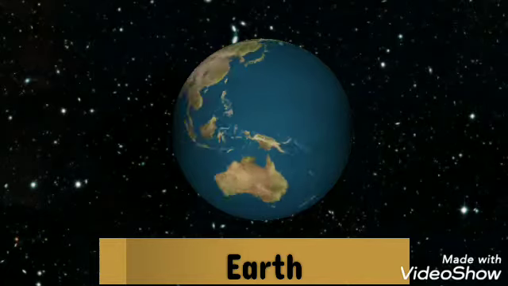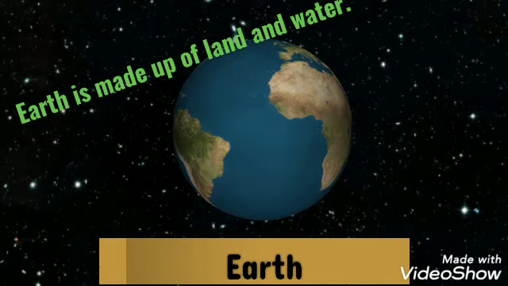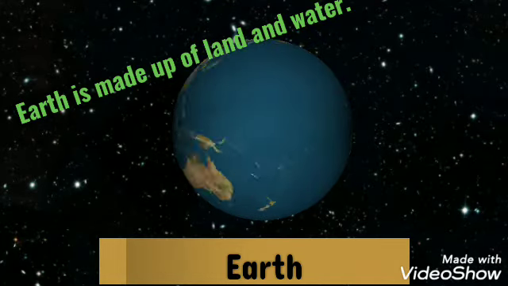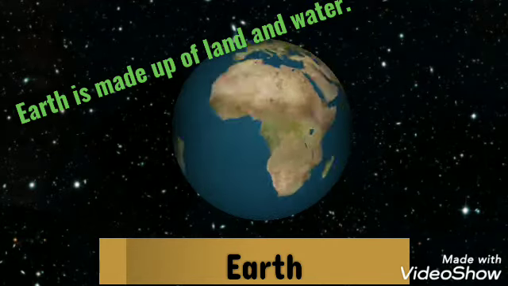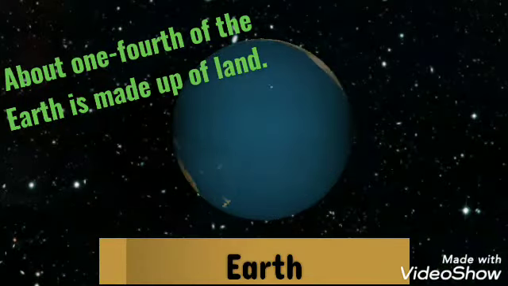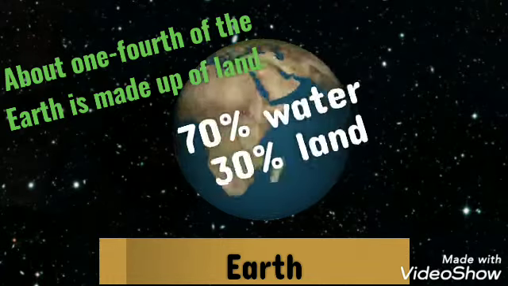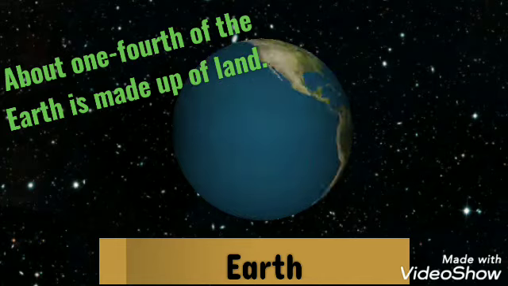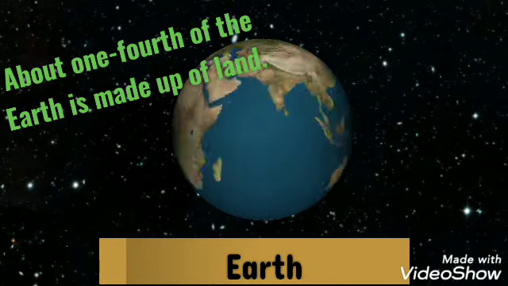Do you know that our Earth is made of land and water? As you can see, the Earth is rotating. The blue part is water and the rest is land. So about 70% of the earth is water and the rest is land. So about 1/4 of the earth is made up of land.